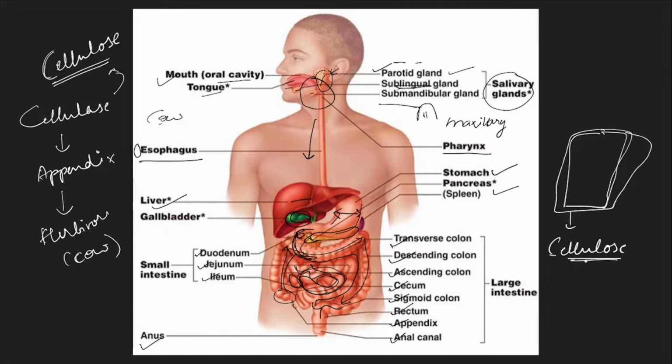But when we come to humans, do we eat anything raw? It's a very rare sight, right? Generally, humans, especially modern humans like us, are used to consuming cooked food, which is very soft, almost partially broken down. Then throughout the digestive system, there are so many enzymes that break it down further, such that by the time this food reaches the large intestine, the cellulose is already broken down. So as such, the appendix and the cellulase that it produces has no role in humans.